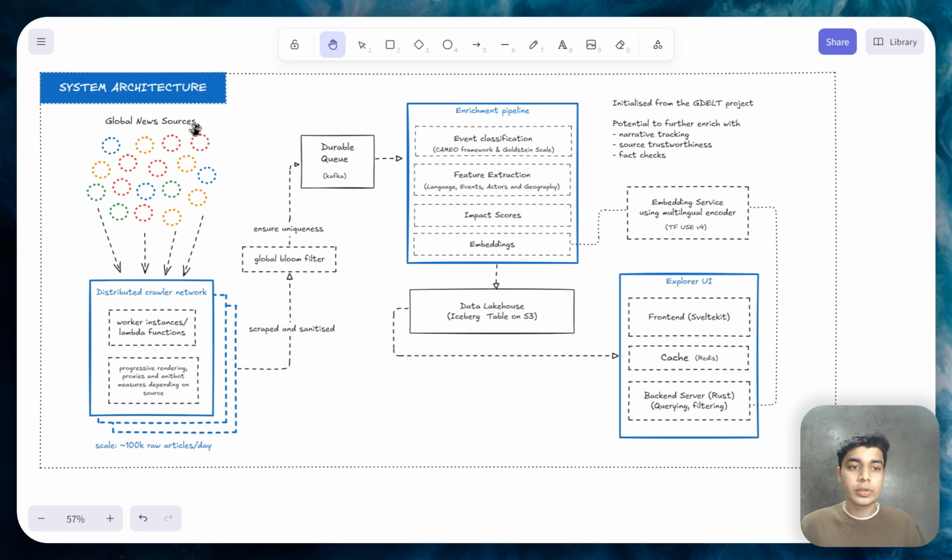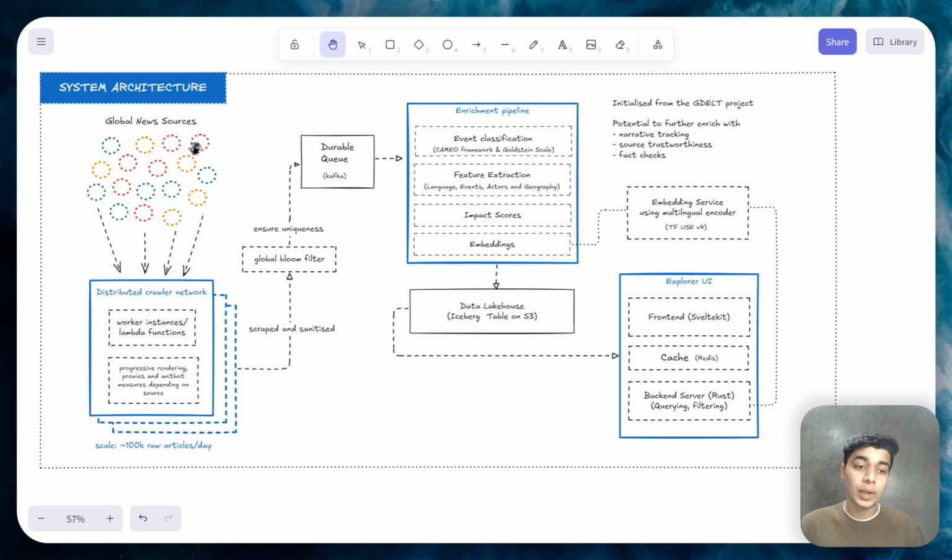We have a bunch of global news sources. We have a list that we maintain. And this is around, I think, thousands at this point. It covers more than 240 regions, even nation states that are unrecognized by the UN, military zones, everything. So we try to cover every single language and every single country.